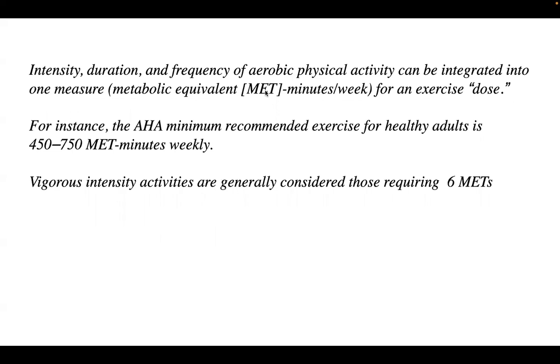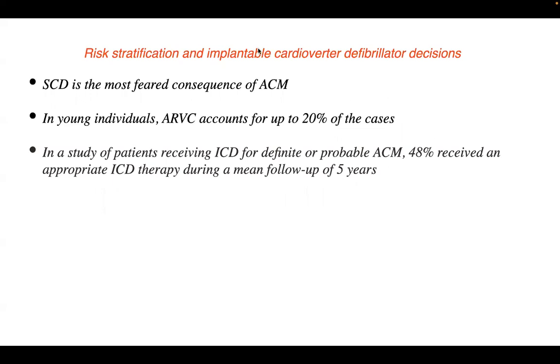So, ICD, okay. Usually the exercise prescription can be done by calculating the METs, that is the intensity of exercise, duration, and frequency in a week. They can be integrated into metabolic equivalents. Usually per week, a normal healthy adult will do 450 to 750 METs. Vigorous intensity exercises are generally those requiring more than 6 METs. These should be avoided.